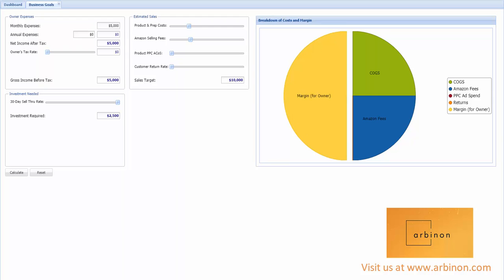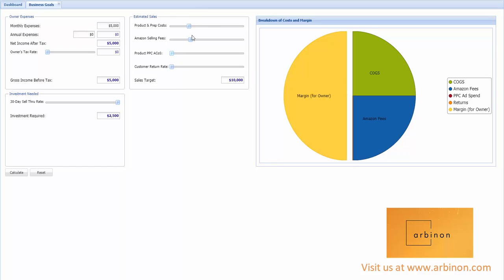Jumping on to this, I've got an owner's expenses set of fields up here, and what this means is you have to figure out your monthly home budget, which will be your after-tax amount. So let's just say I need $5,000 for my mortgage, my car payments, all that stuff combined. Boom, $5,000. Now, there's also an expectation that there are income taxes you need to pay. So really what that comes to is, what's the gross income before tax that you need from your business in order to pay yourself?